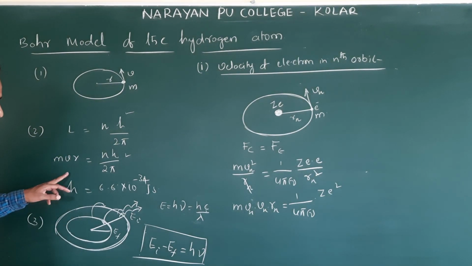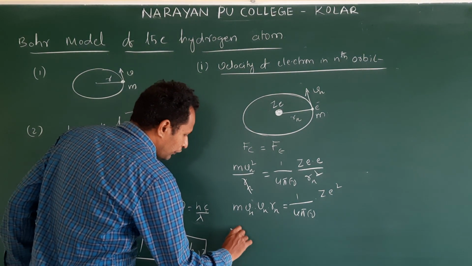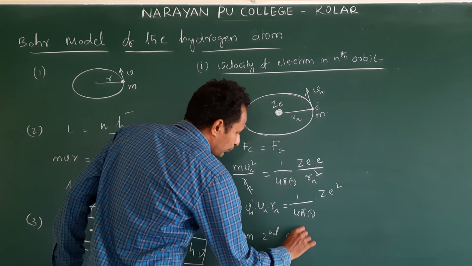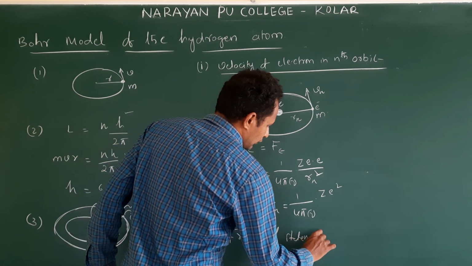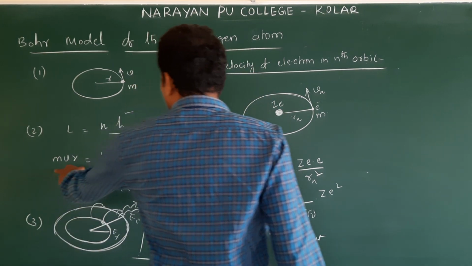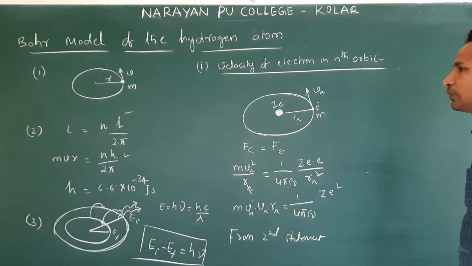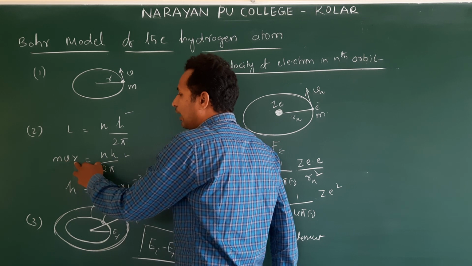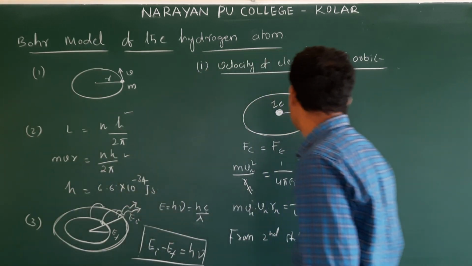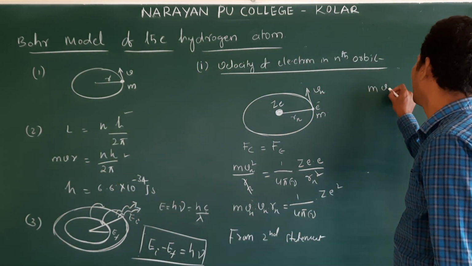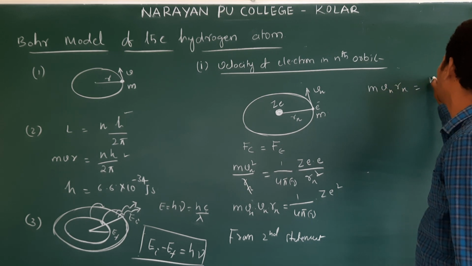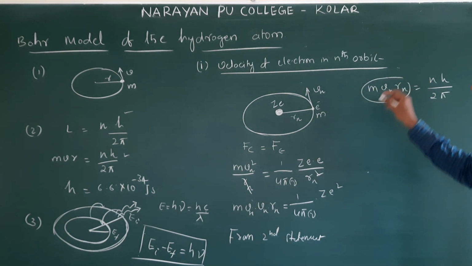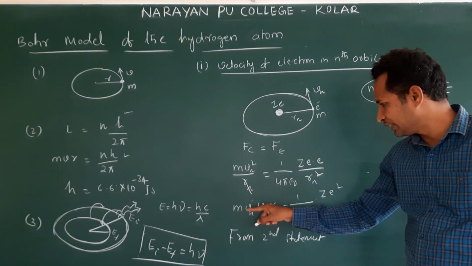This is from the second postulate, the second statement of Bohr. What is that? Angular momentum. What is the formula? mvr is equal to nh by 2π. This we can write as m Vn Rn is equal to nh by 2π. This term is there in this equation: m, Vn, Rn.